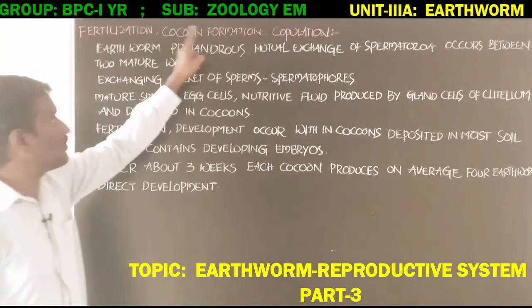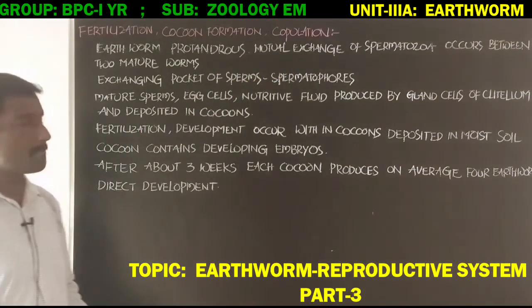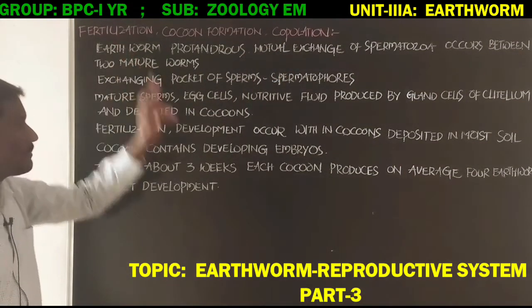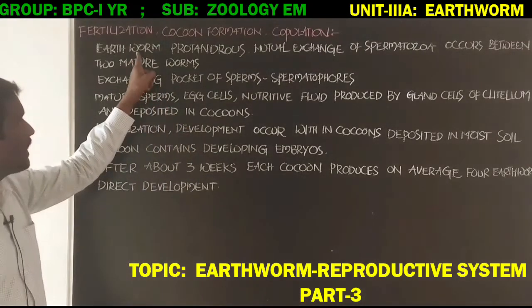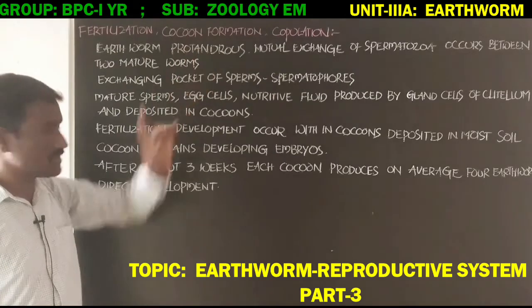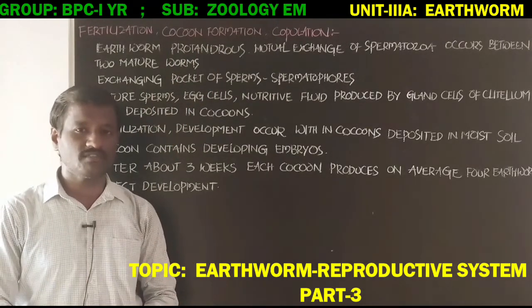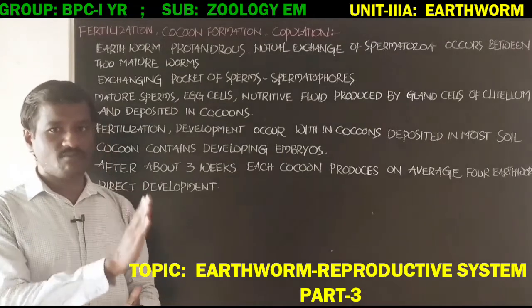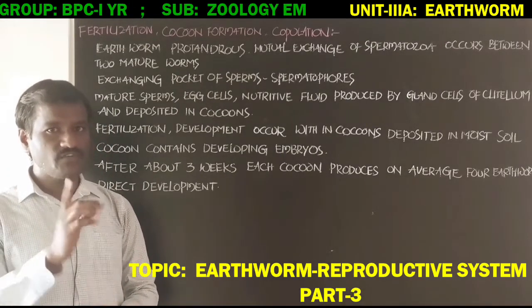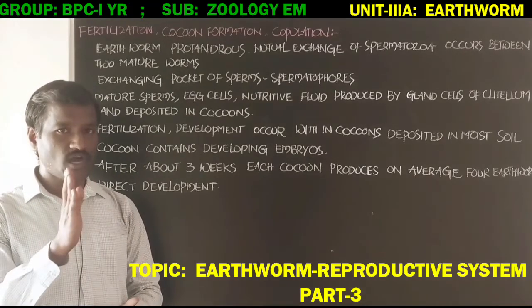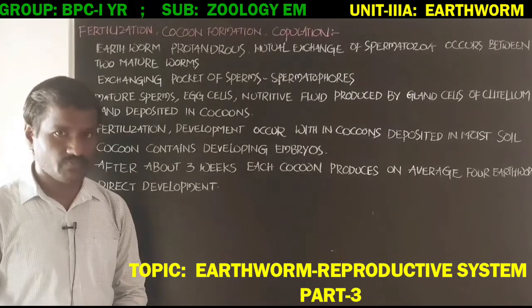Fertilization, cocoon formation, copulation in the earthworm. Student, the scientific name of the earthworm is Pheretima posthuma. Earthworm is protandrous, that means earthworm is hermaphrodite, a single individual that has both male and female reproductive systems.